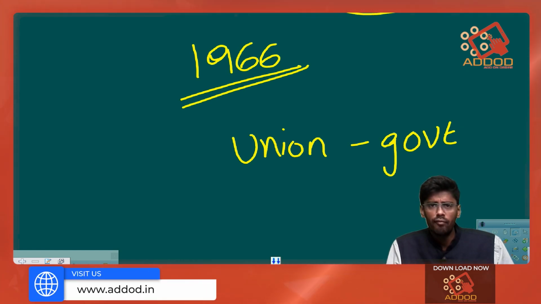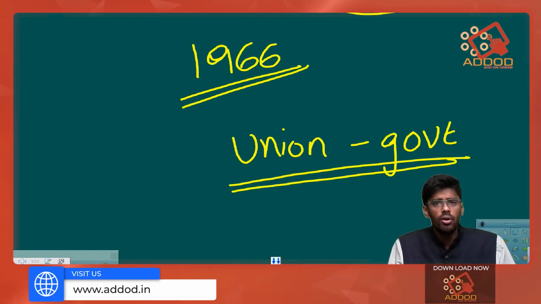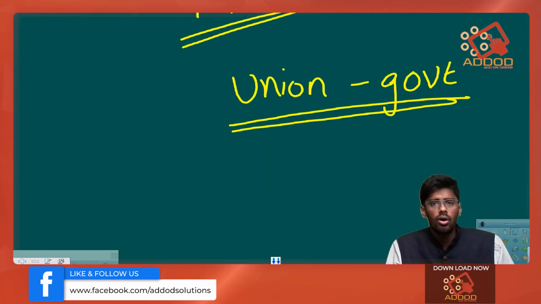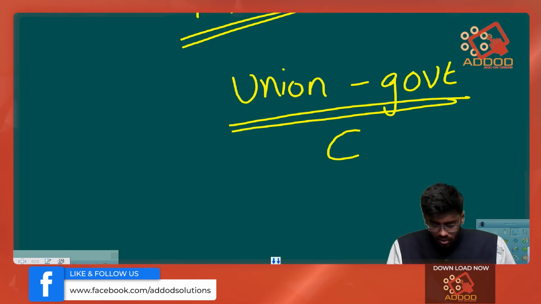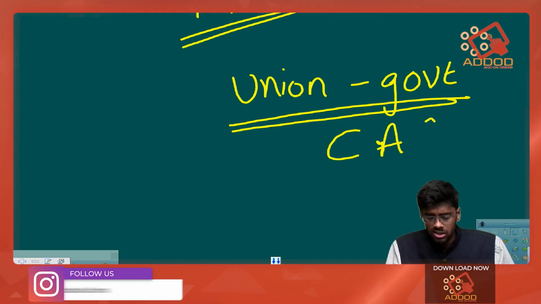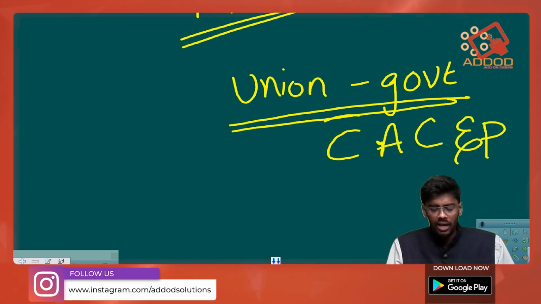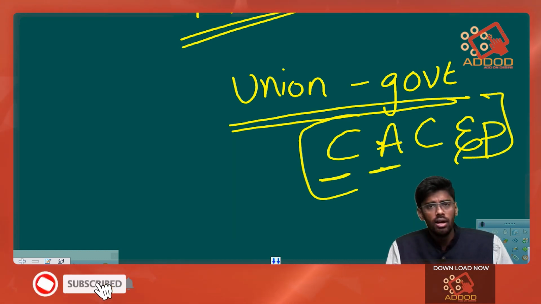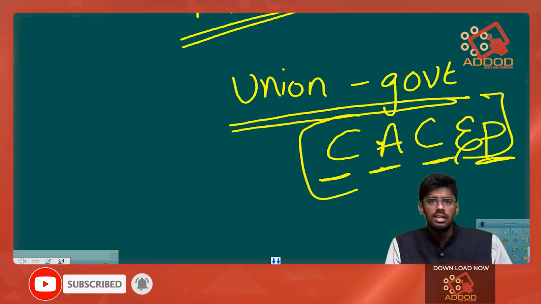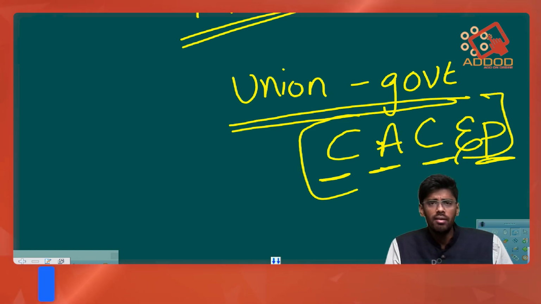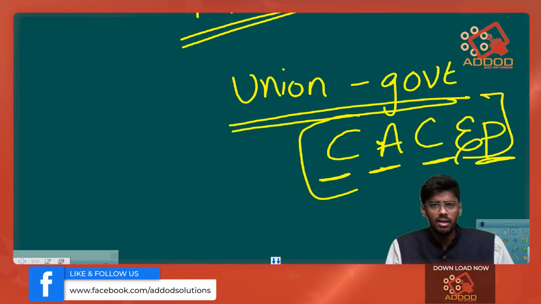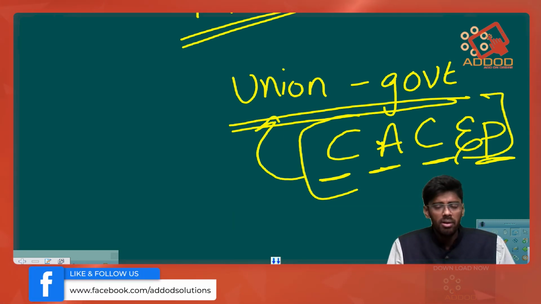Rather, it will have to take a decision on the basis of recommendations of a commission called the Commission for Agricultural Costs and Prices. This commission will provide various recommendations on the prices of various commodities, and on the basis of these recommendations, the Union government will take a decision.